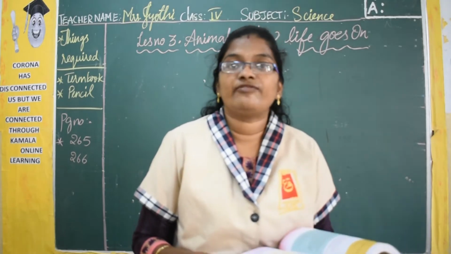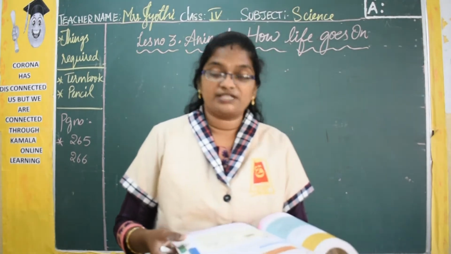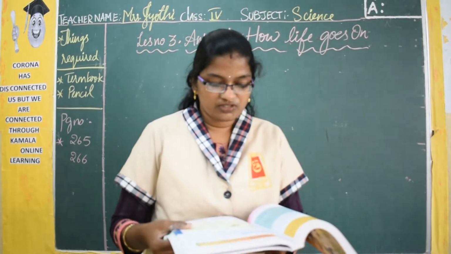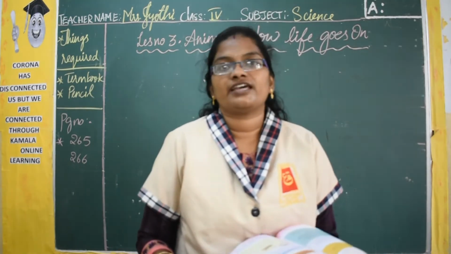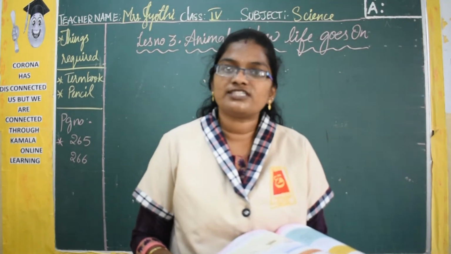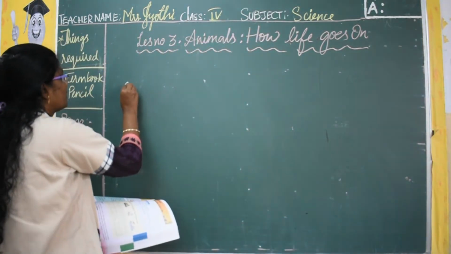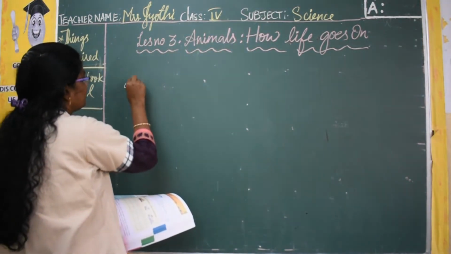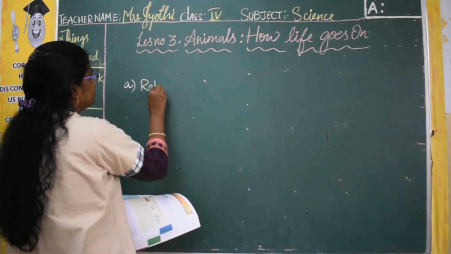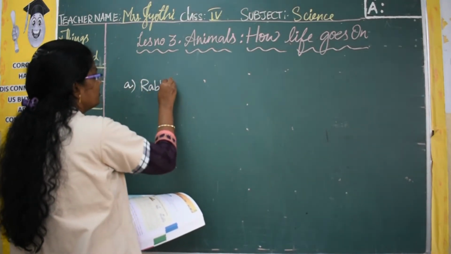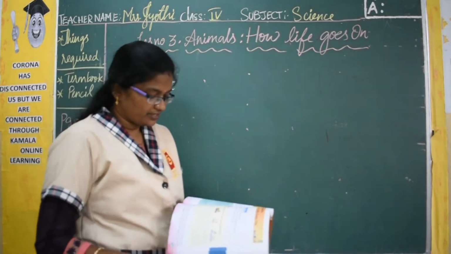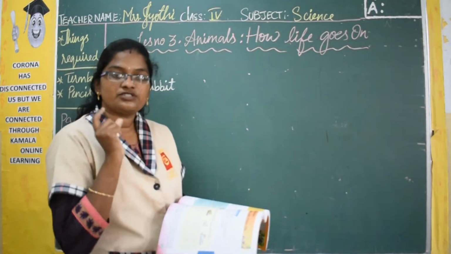So here there is a warm-up box for you on page number 265. So the first picture, that is A. So what is that picture? What is that animal? It is a rabbit. So you should write it in the first box.